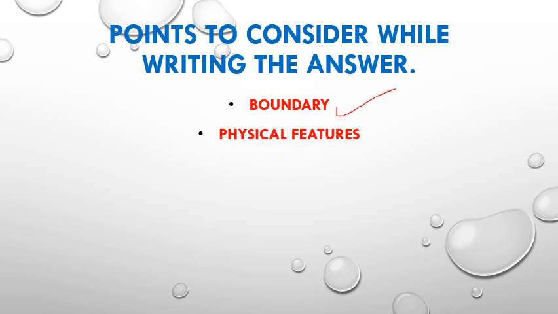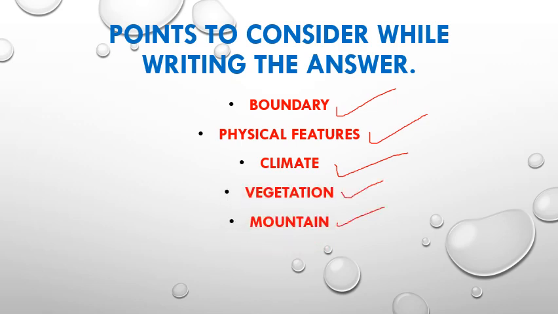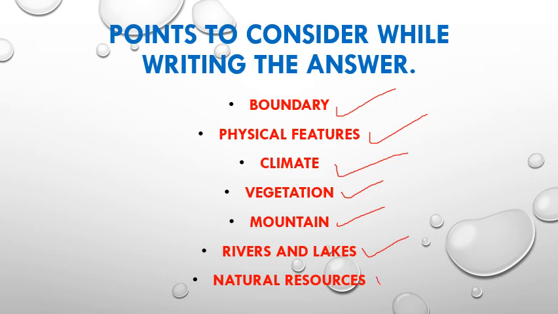Then after it you have to briefly describe about the physical features, and then you have to explain about climate, then vegetation, mountain, rivers and lakes, and at last about natural resources, so that your answer will be over in these 7 points.